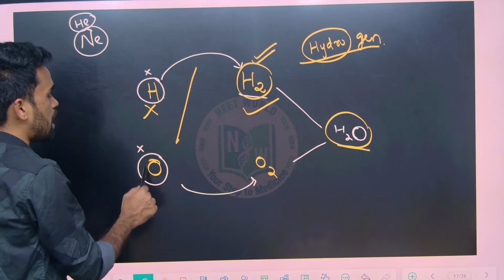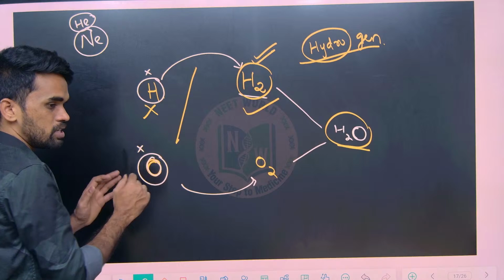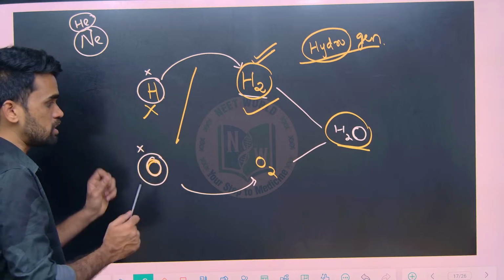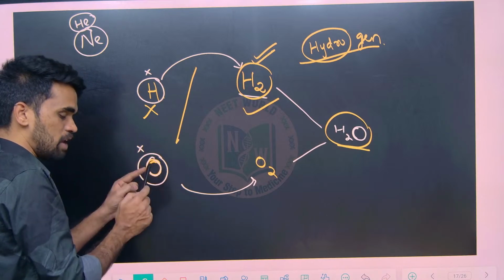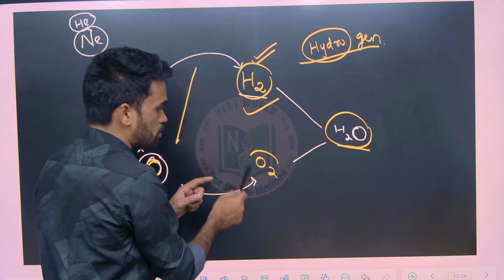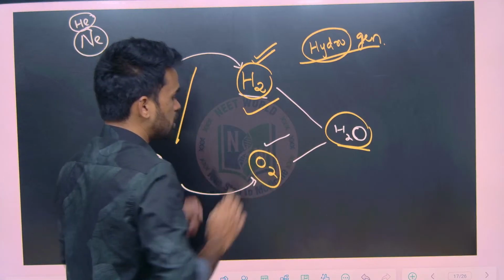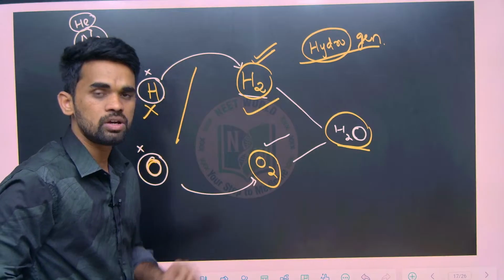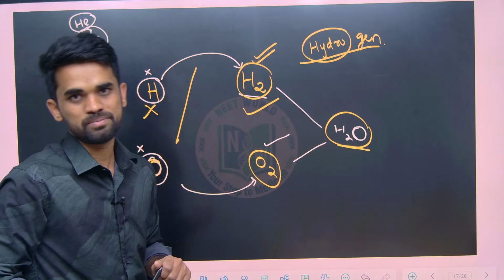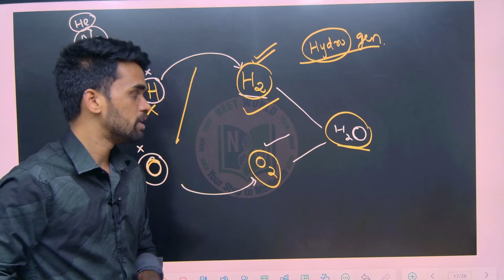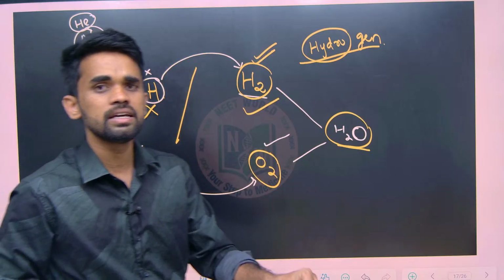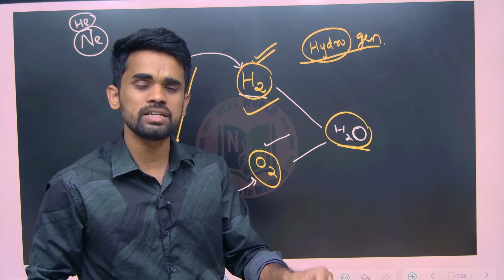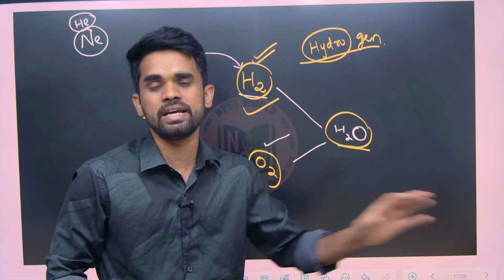Similarly the oxygen atom is not stable, it is unstable. That's why the atoms combine with themselves and form a molecule like this. So in nature we have oxygen molecules, but not oxygen atoms. Hope this is clear. Like this, if you take anything in nature, they will exist in their stable state.